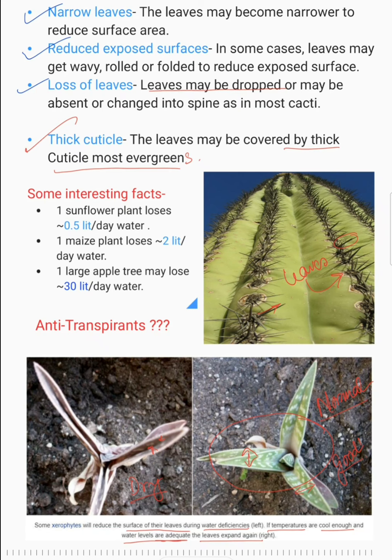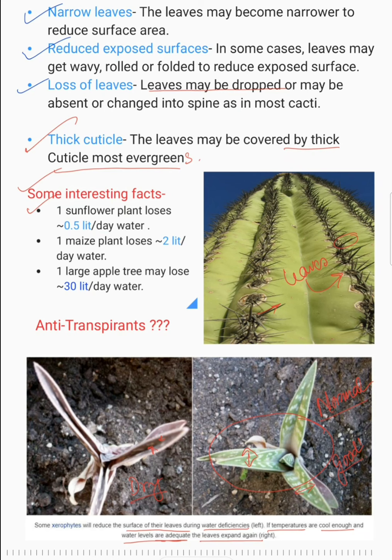And we might have seen these things, but right now you know why this happened. So these are some interesting facts I told you before, that transpiration does produce rain. You see, one means single. A single mature sunflower plant loses 0.5 liter of water per day.